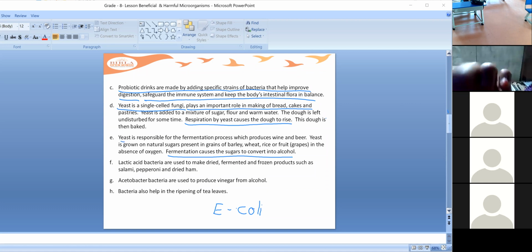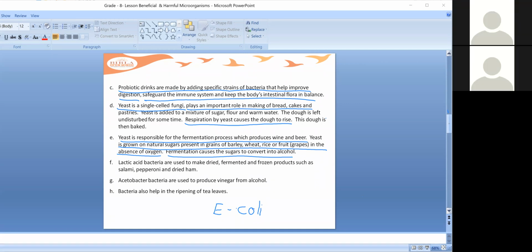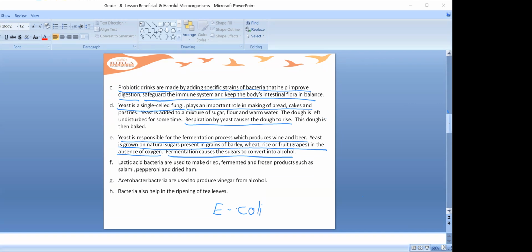Yeast plays an important role in making bread, cakes, and pastries. Respiration by yeast causes the dough to rise. Yeast is responsible for the fermentation process which produces wine and beer. Are you all underlining? Then fermentation causes the sugars to convert into alcohol. This whole thing you have to underline. Underline it, children. Yeast is grown on natural sugars present in grapes, barley, wheat, and rice, in the absence of oxygen.